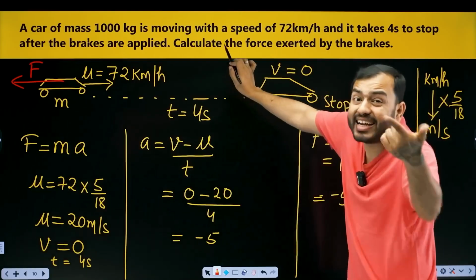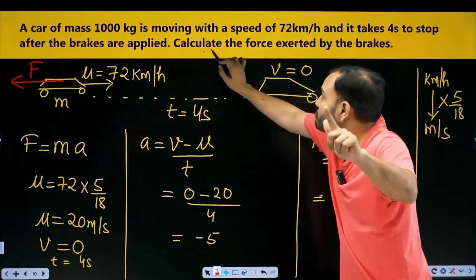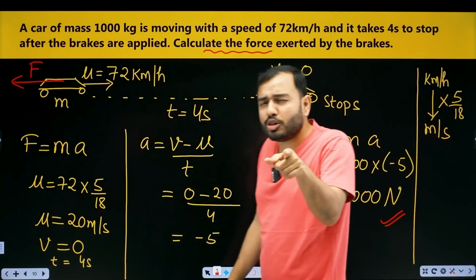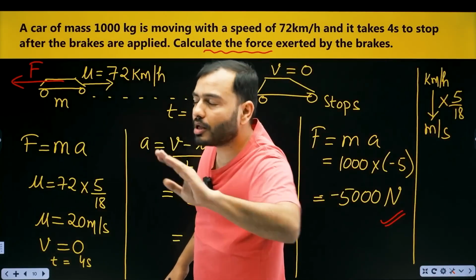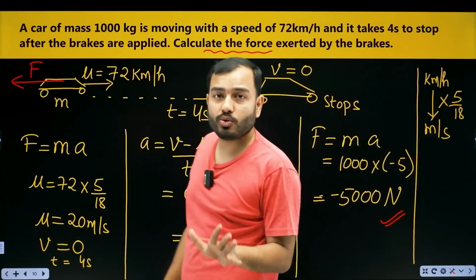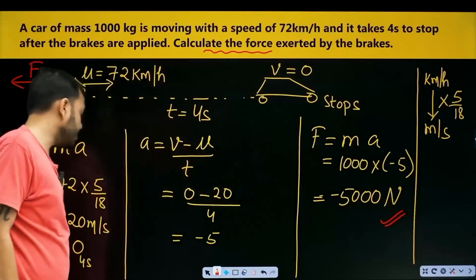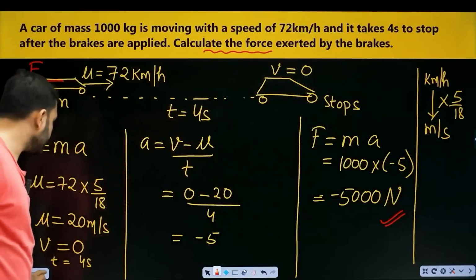Did they ask you for the magnitude of force? Force. So the real answer is to be written in minus. If they would have said magnitude, then you remove plus and minus and tell me what the value is. But here force is asked. So minus 5000 Newton. Okay, the brake has applied the force.